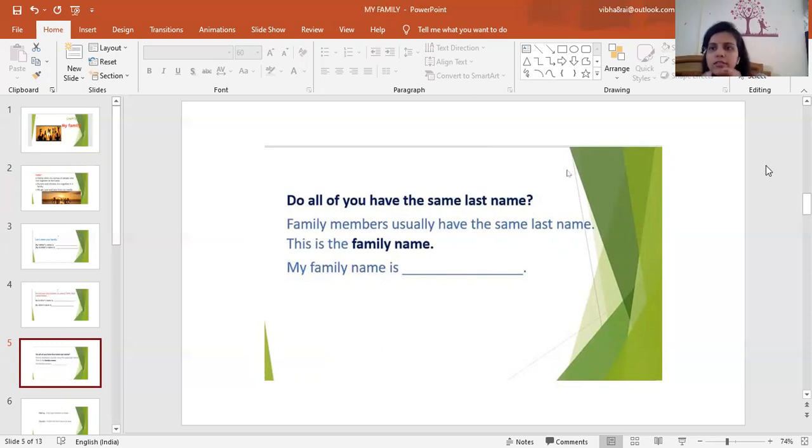Suppose your father, your mother, your brother, your sister, all have the same last name. My family name is, so I will write here Rai, because my last name is Rai. In the same way, children, you will write your last name in this. And that is called your family name. I hope it is clear to all of you. Now, come to next.